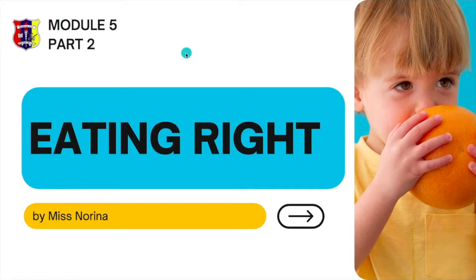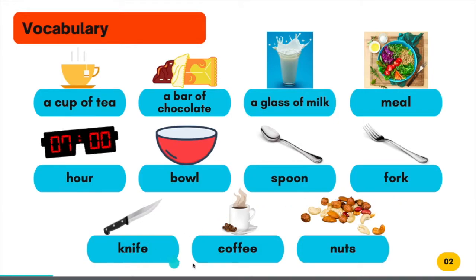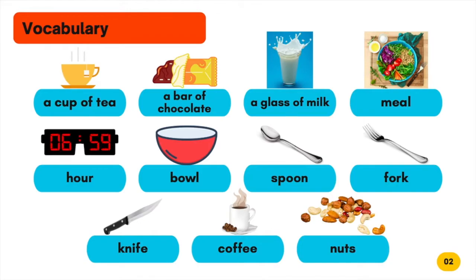Now, today we are going to move on to Module 5, Part 2, Eating Right. Before we start with today's lesson, let's look at some of the vocabulary that you need to know. A cup of tea. A bar of chocolate. A glass of milk. Meal, hidangan. Hour, bowl, spoon, fork, knife, coffee, nuts. Please pause this session and you can do your own reading.